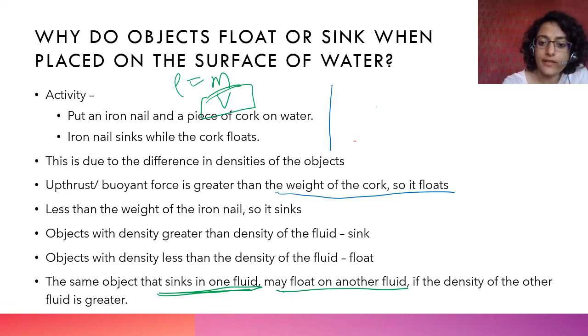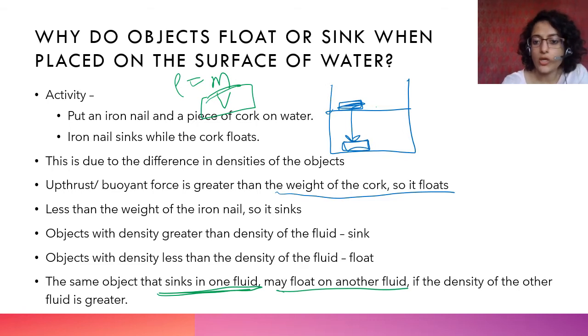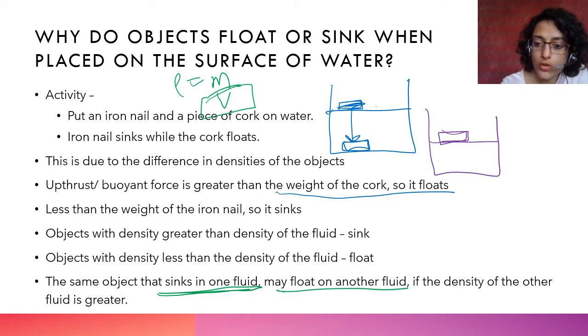Let's assume that there is an object, right, that is sinking to the bottom in water. ये water है, उसमें ये object sink हो गया because it is denser than water. And then there is another object that is floating. Sorry, this is the same object, but the fluid is different. This is mercury. Okay, this is water